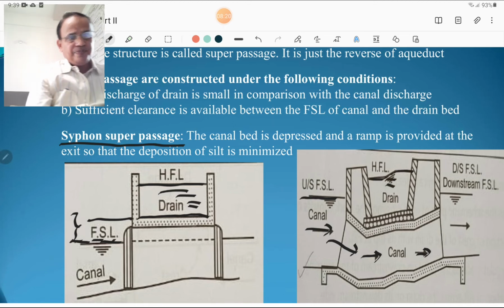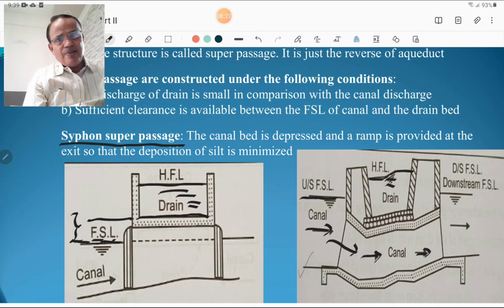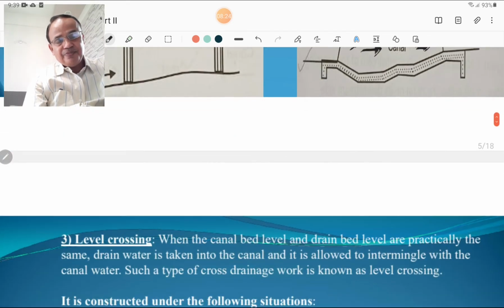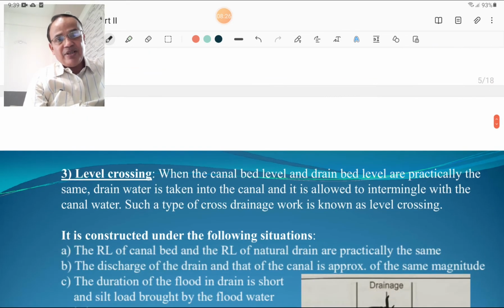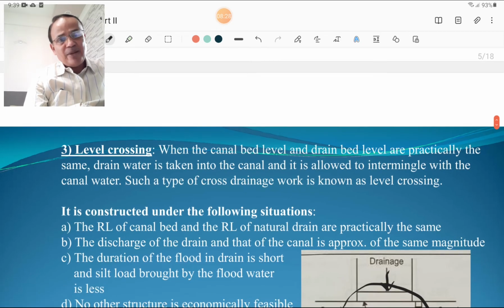Okay, so you must remember all these figures for descriptive type of examination, not for MCQs. But for MCQs sometimes also some figures are given in the examination and you have to identify that particular type of structure. In such a case you must know all the figures.